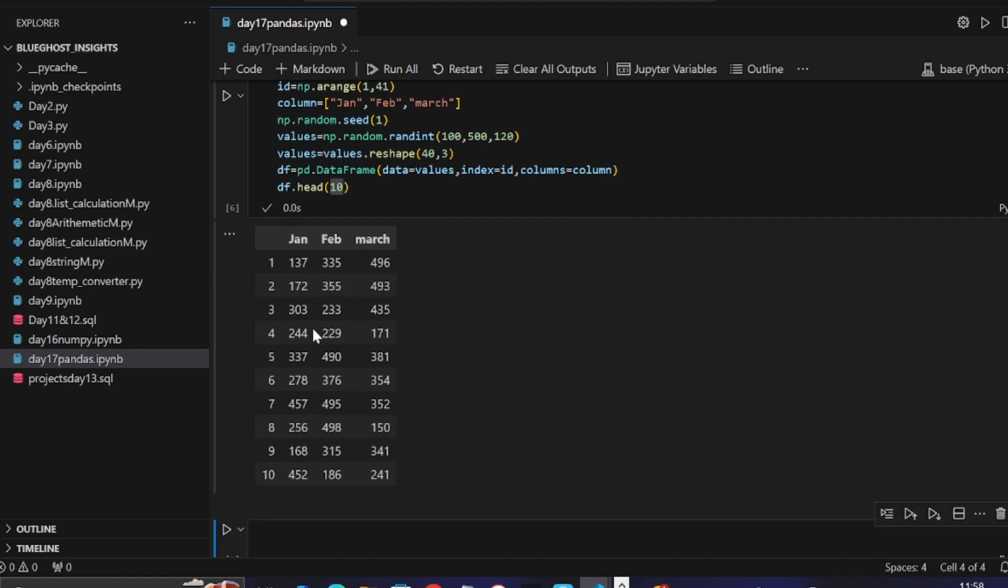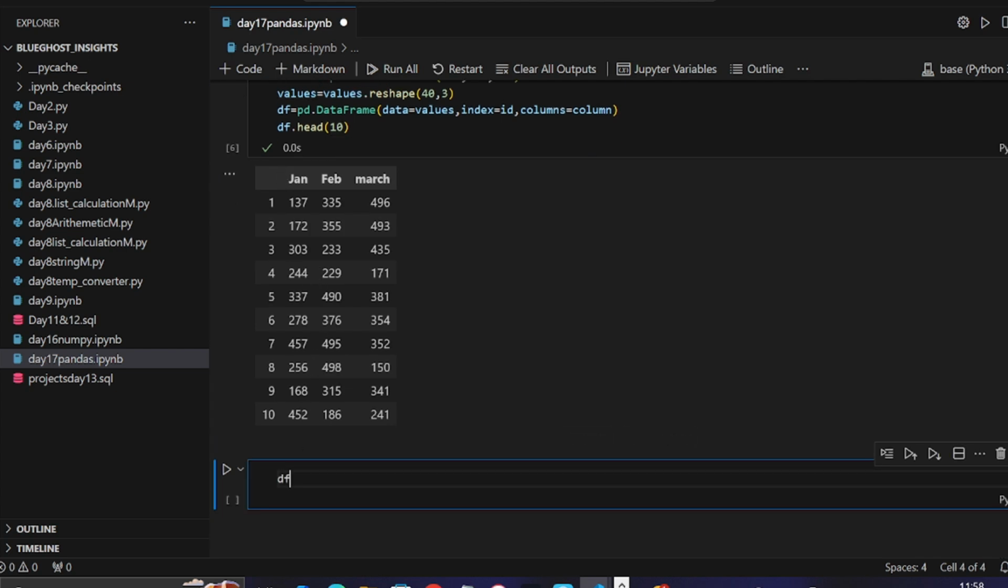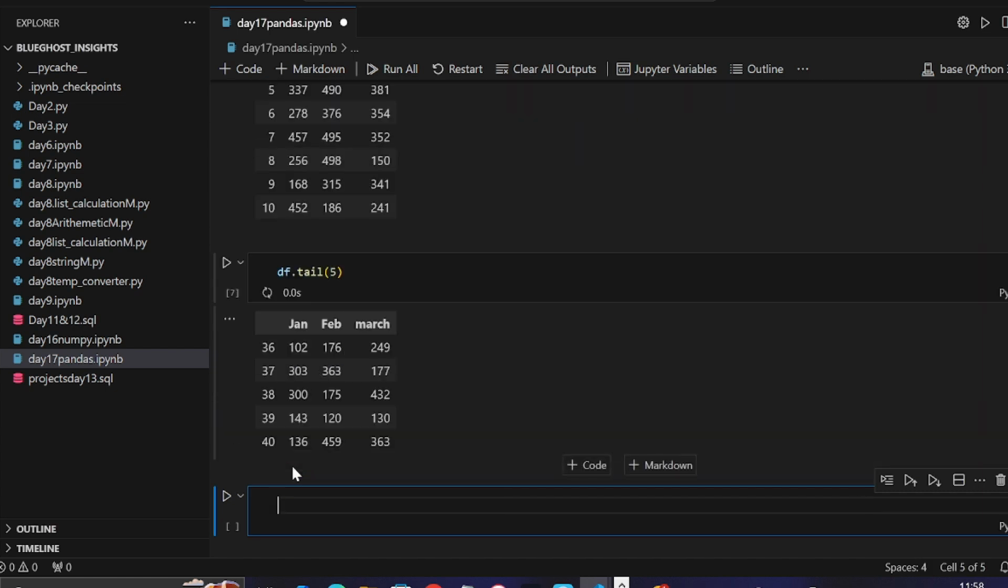And let's say I want to see the last 5 of this particular data. What can I do? I can just say df.tail, then 5. Run that, and we already have the last 5 of this table.